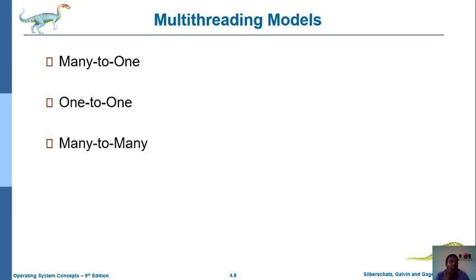Many to one means many user programs can be executed by a single thread. One to one means each user request is processed by an individual thread. Many to many means many processes are executed simultaneously by many threads. These are the different multi-threading models.